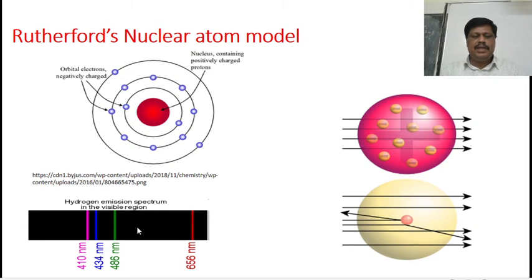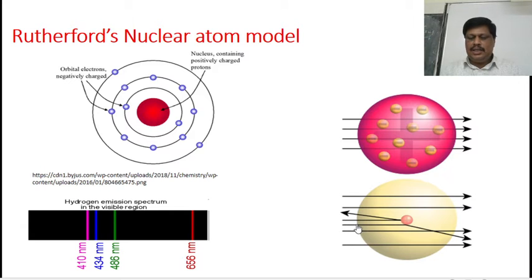And this diagram gives the spectral lines in the spectrum, how spectral lines appeared in the spectrum. The appearance of the spectral lines in the spectrum was not explained by the Thomson atomic model. And this diagram represents, according to Thomson's atomic model, if the positive charge is uniformly distributed throughout the sphere, the alpha rays can pass through the atom. But actually, according to Rutherford's alpha ray scattering experiment, these alpha rays are scattered by the nucleus.